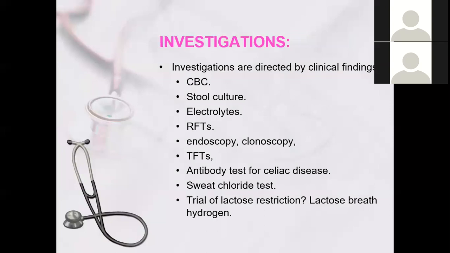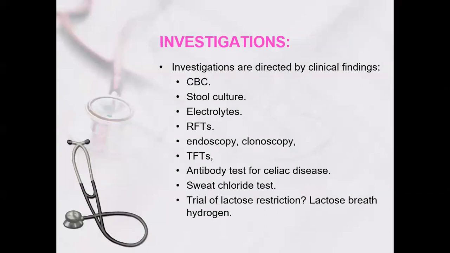Then you have to go into the investigations to narrow down your differential diagnosis. First, go for the CBC to see hemoglobin, whether anemia or pancytopenia is there, or neutrophil and lymphocyte counts for immunodeficiency. Stool routine and culture will tell the cause, or whether there is fat malabsorption or carbohydrate malabsorption.